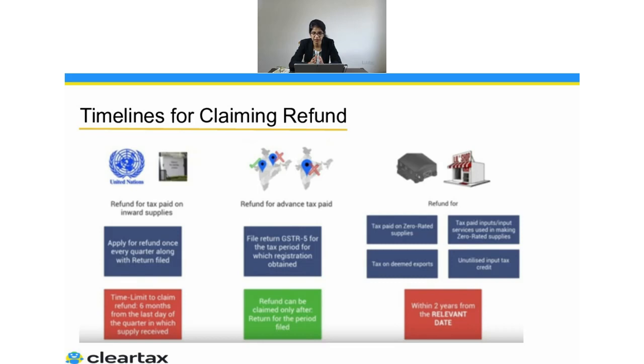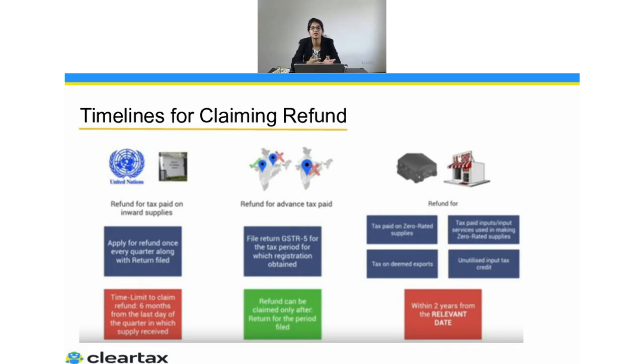Obviously there would be a time when you're filing the refund application, and then there is a time when you are claiming the refund. So you can go ahead and claim the refund. Obviously, there is a restriction, like beyond this, you cannot claim the refund. So that restriction was 2 years from the relevant date. First, we'll understand what this relevant date is, and then we'll also understand whether there is any benefit, or any relaxation which has been given, because due to COVID-19, we were not able to file a return.